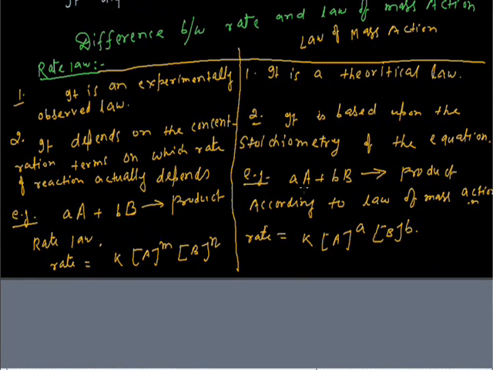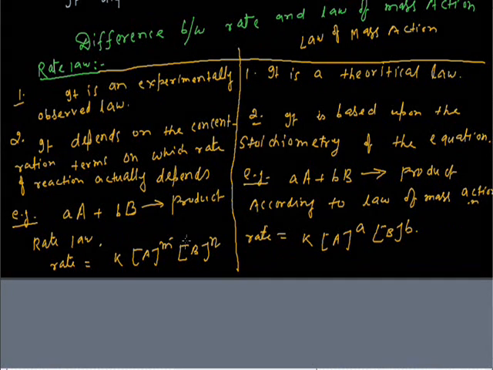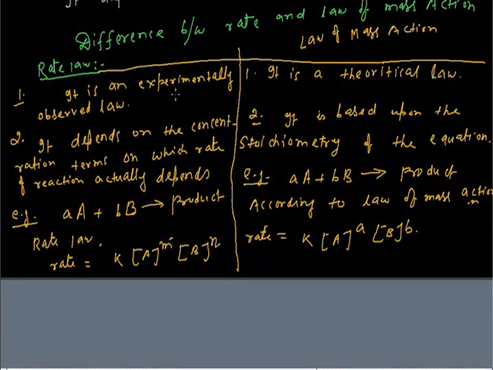But in the rate law, the stoichiometric coefficients are a and b, yet in the rate of the reaction we have not used the stoichiometric coefficients, because it is an experimental concept. But in the law of mass action, we have seen that it is a theoretical law.